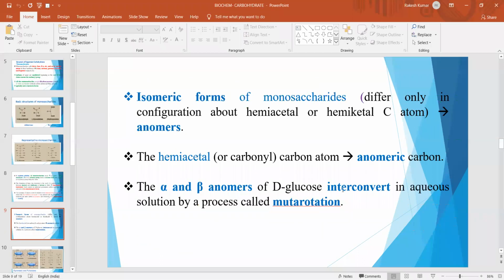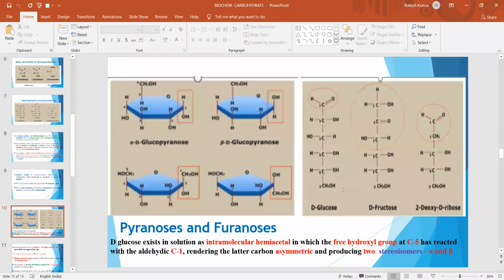Isomeric forms of monosaccharides are known as anomers, which differ only in configuration about the hemiacetal or hemiketal carbon atom. Hemiacetal or carbonyl carbon atom is called anomeric carbon. The alpha and beta anomers of D-glucose interconvert in aqueous solution by a process called mutarotation.